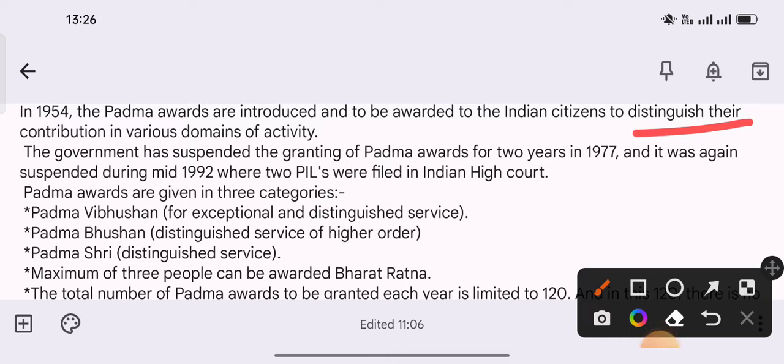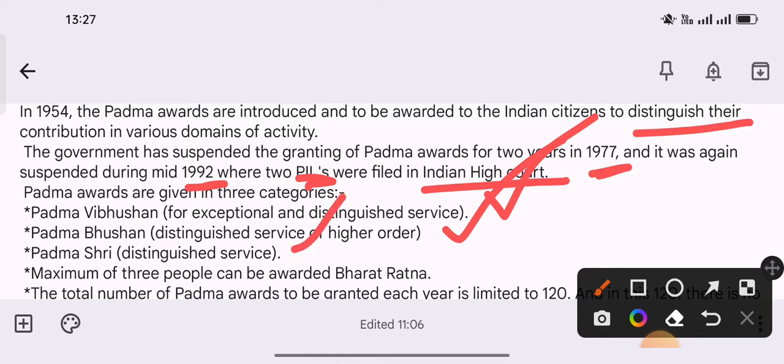And the government suspended the granting of Padma Awards for 2 years in the year 1977, and it was suspended a second time in mid 1992, where two PILs were filed in Indian High Court. And Padma Awards are given in 3 categories, that is Padma Vibhushan, for exceptional and distinguished service, Padma Bhushan, distinguished service of high order, and Padma Shri, distinguished service.